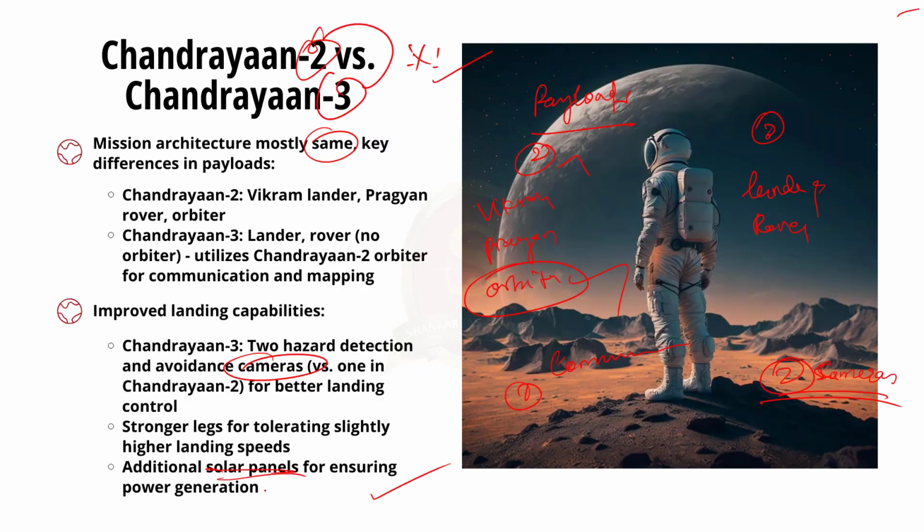See, the lander of the Chandrayaan-3 will have stronger legs than the previous version. So it will help the lander to survive a slightly higher landing speed. So that's all about far side of the moon and its missions. With this, let us move on to the next news article.